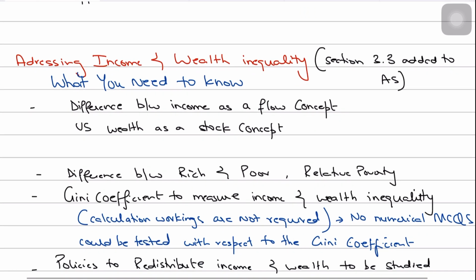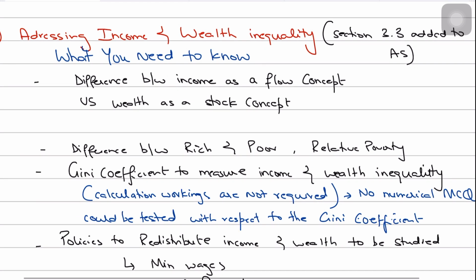Another very important thing is that they have included an entire new section in the AS syllabus, section 3.3, which was never part of AS before. It was part of A2. It still is, a certain component is still part of A2 as well, but a certain component has also been moved to the AS syllabus because the examiners want you to know the concept of income and wealth inequality, because it is related to policies, and a lot of it is also related to your macro as well. However, it's included under your microeconomic syllabus in your AS.